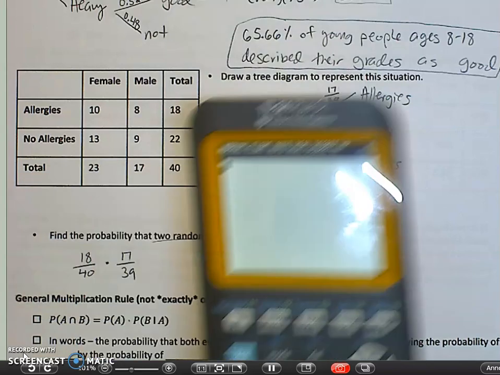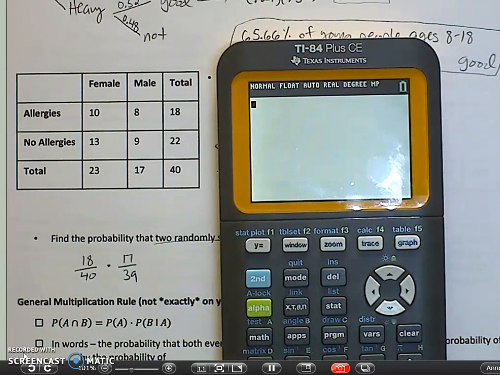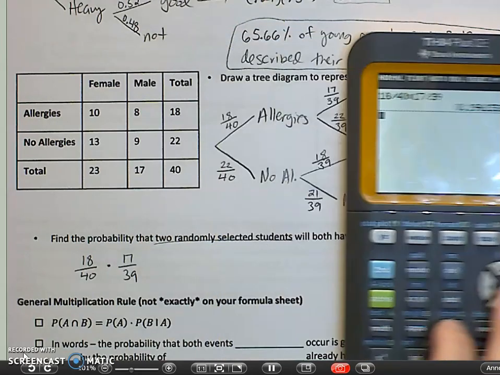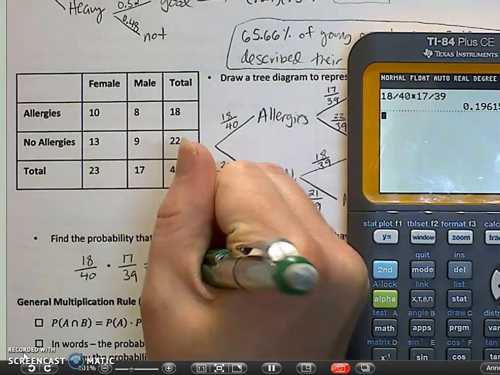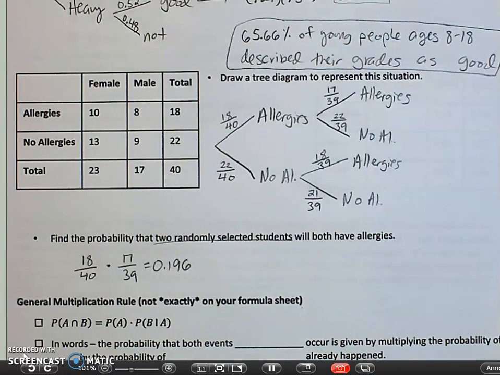We can put that in our calculator. 18 out of 40 times 17 out of 39 gives us 0.196. So there's about a 20% chance that 2 randomly selected people will both have allergies. Now, we've got our multiplication rule.